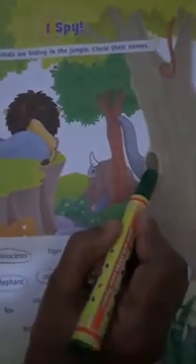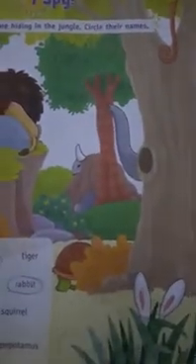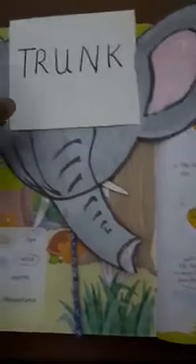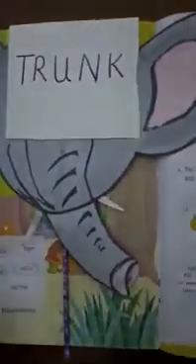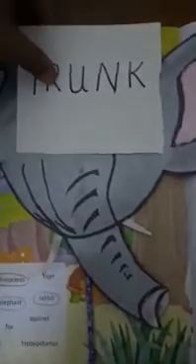Now you see a long nose. Which animal has a long nose, children? Yes, it is the elephant. And you know, elephant is such a huge animal. It has a long nose, and the nose is called the trunk. And what sound does an elephant make? It trumpets. And you know what is the young one of an elephant called? It's called the calf.